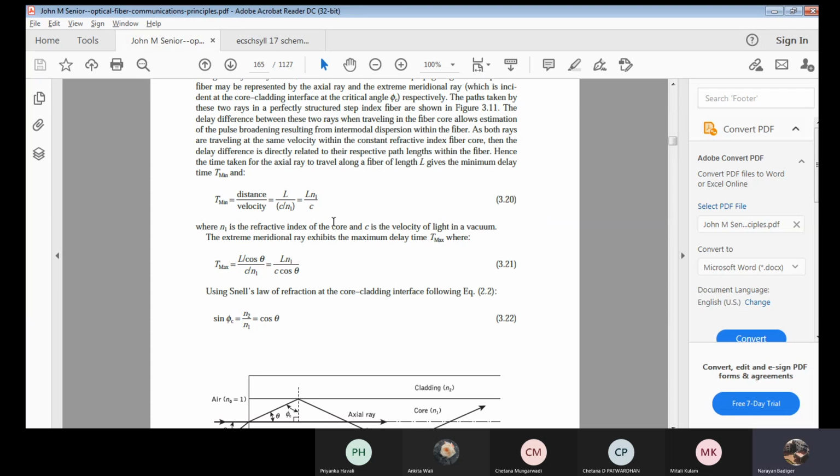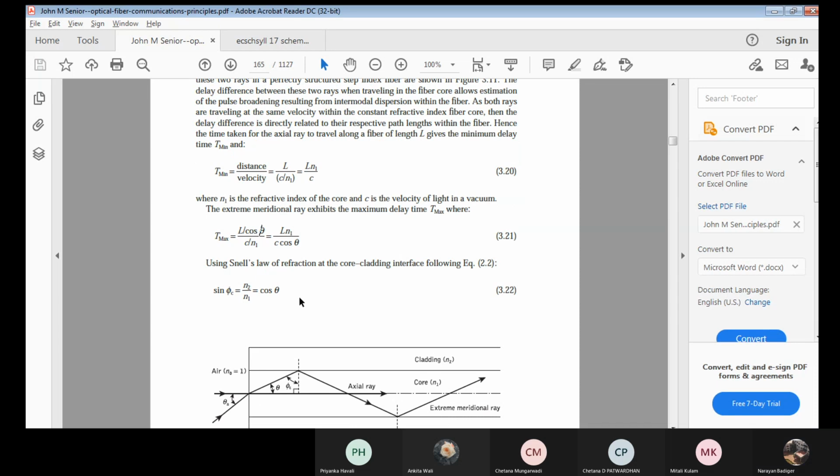Yeah, the meridional ray means what we already know, the ray which will be propagating along the axis. That is given by T max equals L divided by cos theta divided by C by N1. Let's try to reframe the equation. Take N1 to the numerator, cos theta to the denominator. So Ln1 divided by C into cos theta.